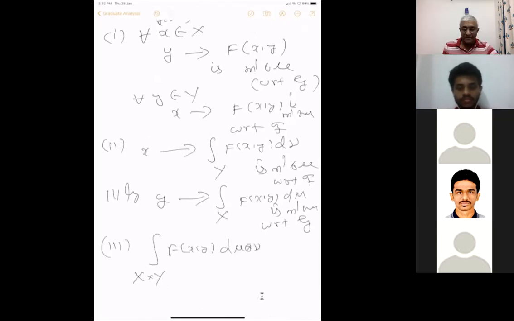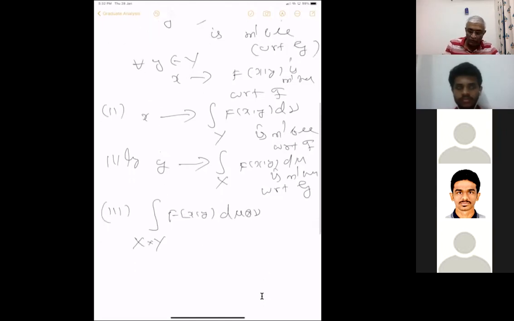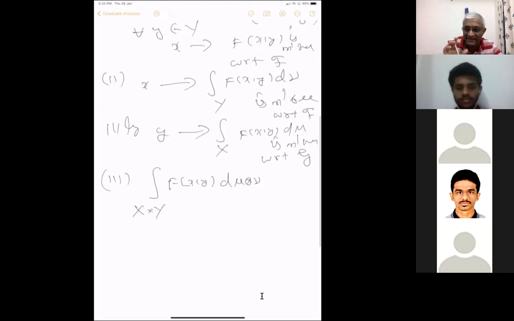Okay, this is a single measure. Mu tensor nu is a single measure, and with respect to that, you are integrating the two-variable function. It's a two-coordinate variable, but we consider this a single function. Okay, this is equal to,